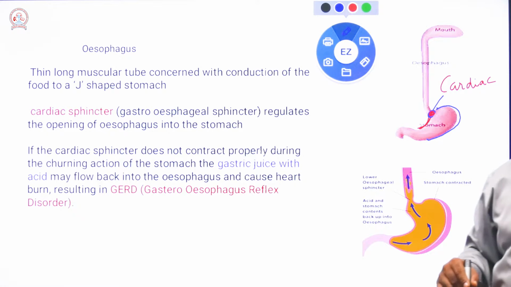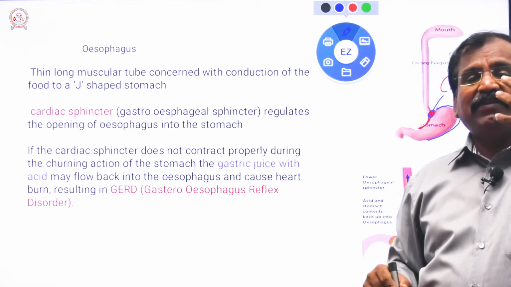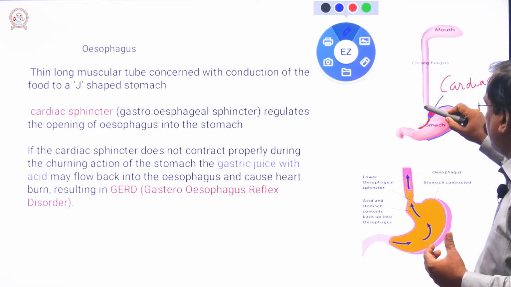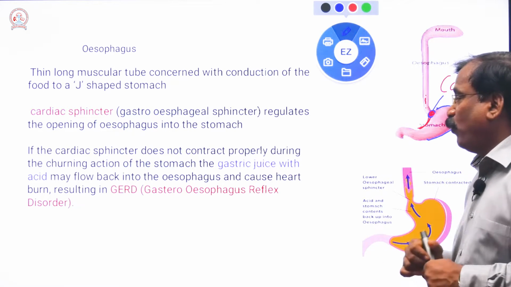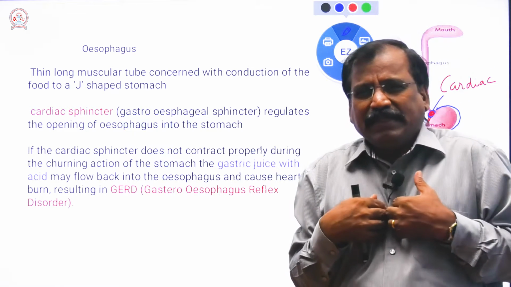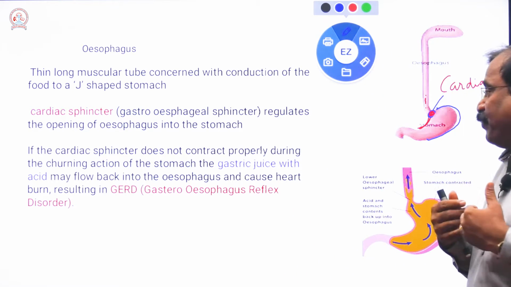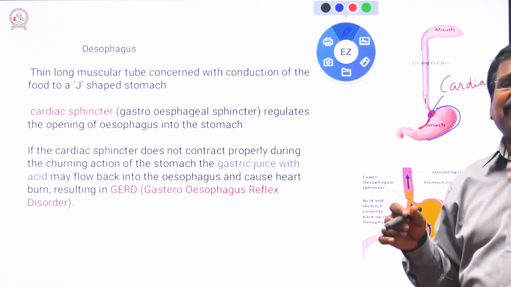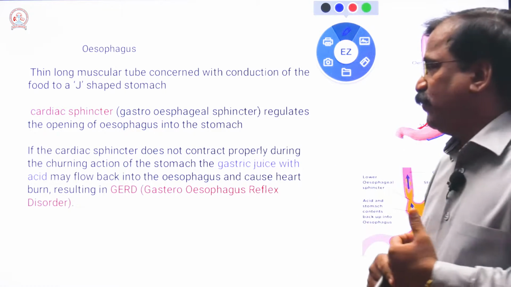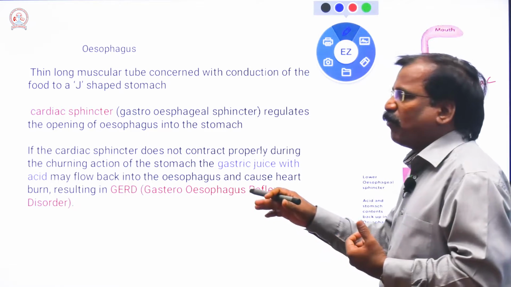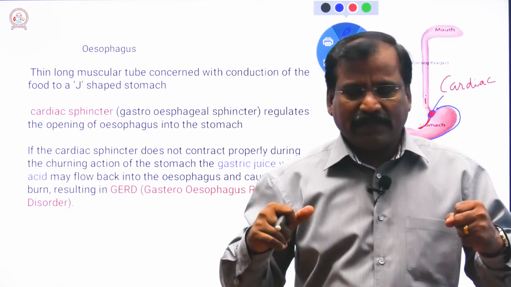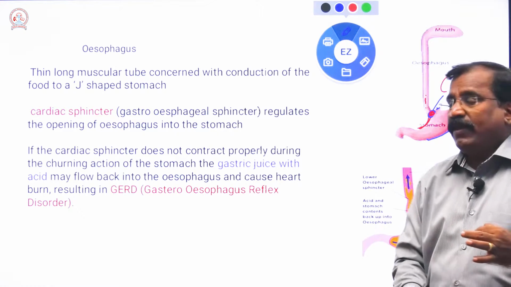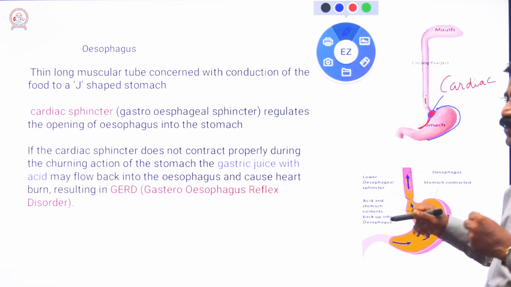Then what happens to the esophageal region? The acid and the enzymes damage the esophagus. That is called heartburn, a burning sensation in the chest. That is called GERD, that means gastroesophageal reflux disorder. This is a common disorder, GERD, which occurs when this takes place.